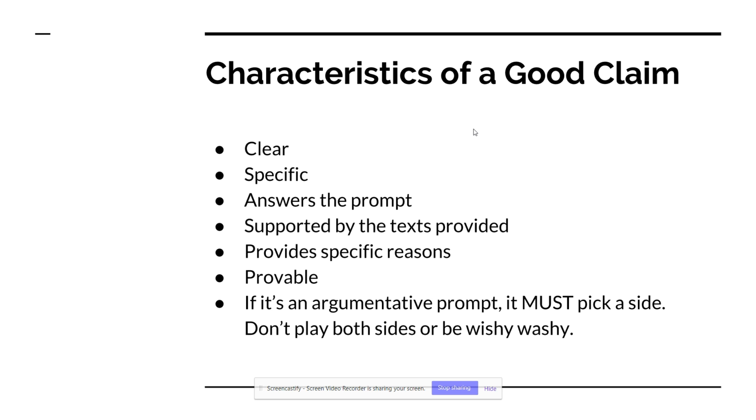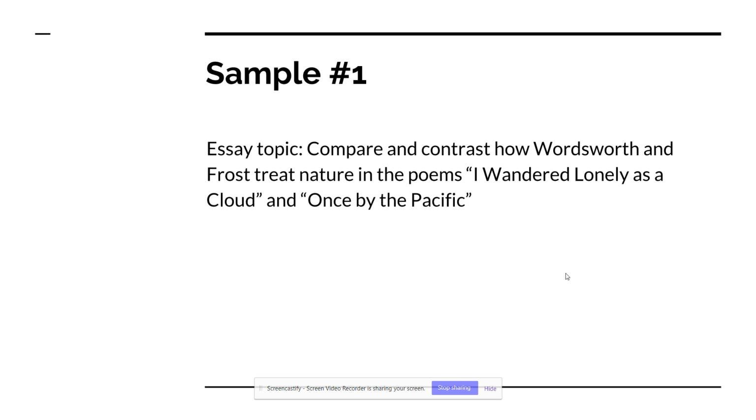So the characteristics of a good claim are that it should be clear, specific, it will answer the prompt that you're being asked to write. It will be supported by the text provided in the test. It will provide specific reasons. It will be provable by the text provided. And if it's an argumentative prompt, it must pick a side. Don't play both sides or be wishy-washy with your claim. So let's look at a couple different samples.